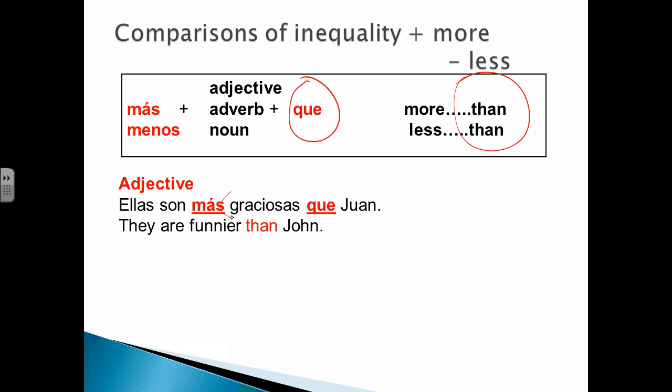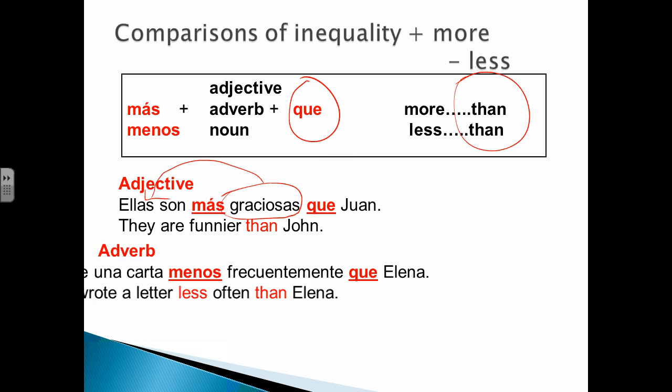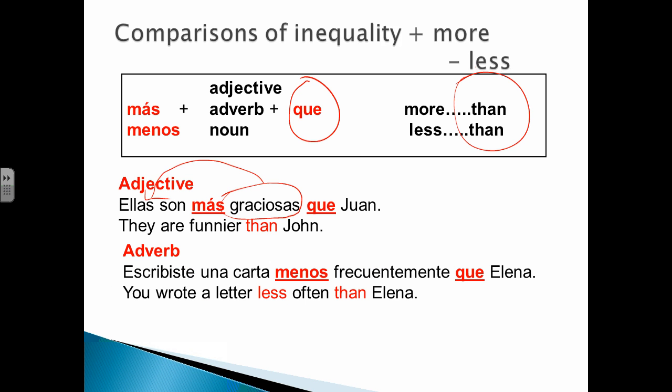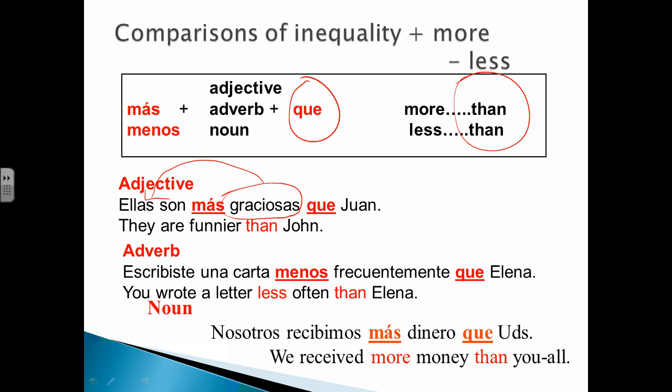In this situation, you have to remember graciosas es un adjetivo. So graciosas is the adjective, so you have to find the noun that it's agreeing with, which is ellas. Con un adverbio, escribiste una carta menos frecuentemente que Elena. Y con un sustantivo, nosotros recibimos más dinero que ustedes. So we received more money than you all.